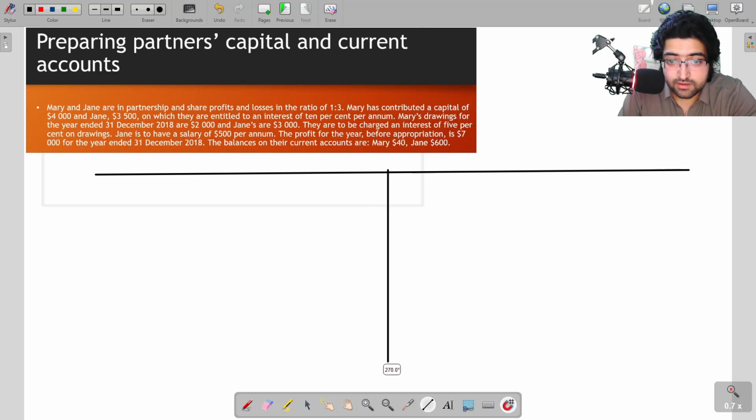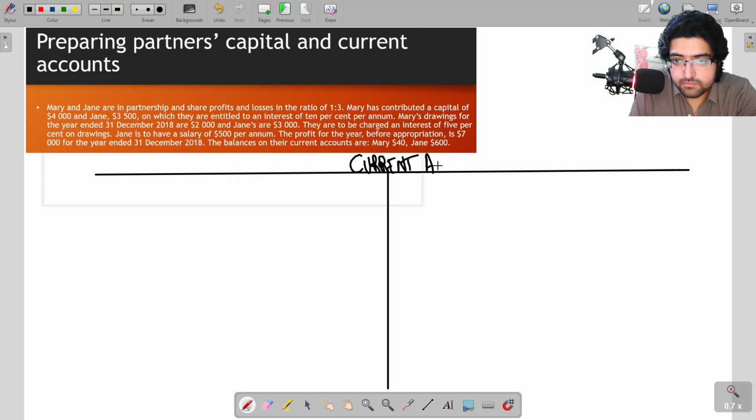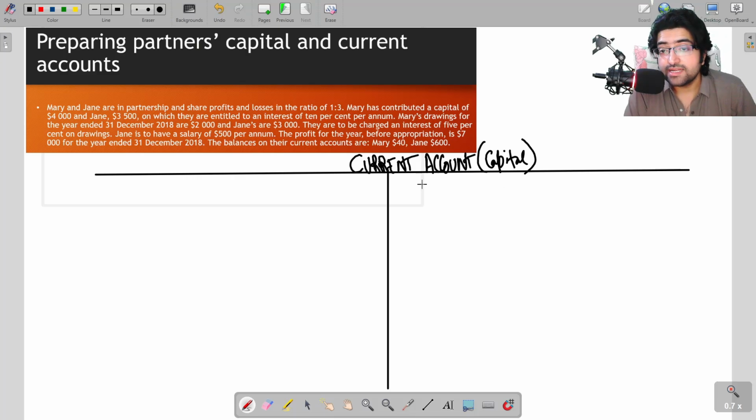Now see, a current account is simply a T account of capital. You know what capital is? Capital is the investment of the owners in the business. So a current account is simply a T account of capital. You should know that when capital increases, we record it on the credit side, and when capital decreases it is recorded on the debit side.